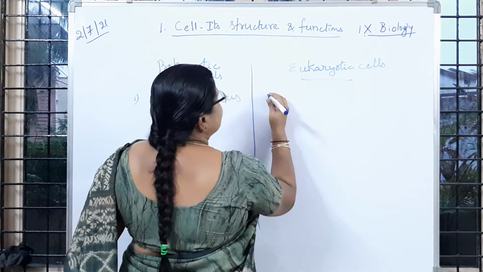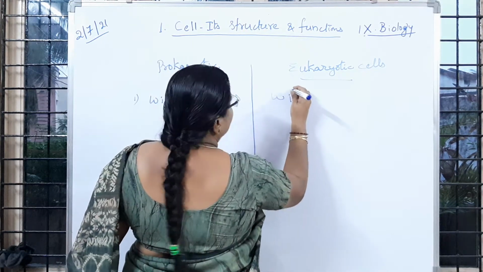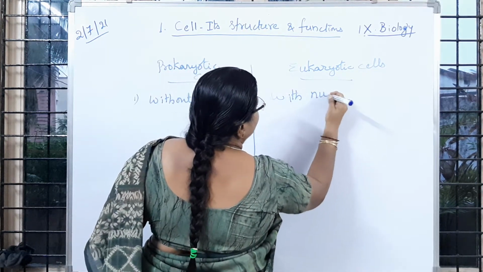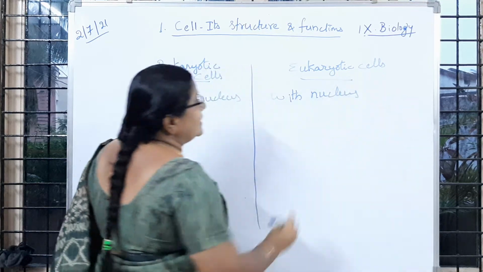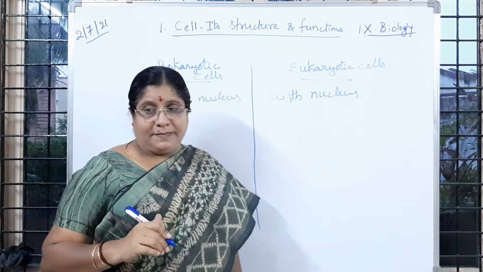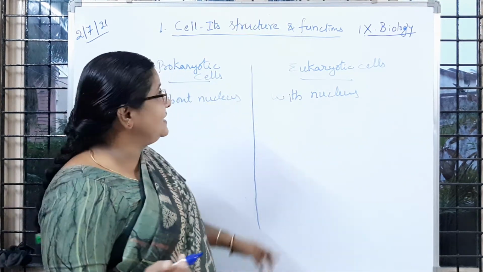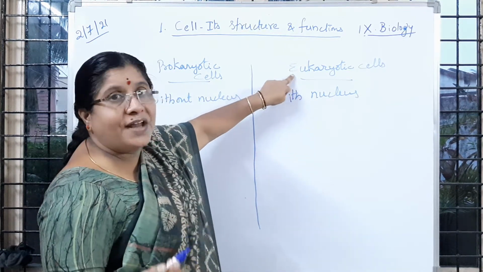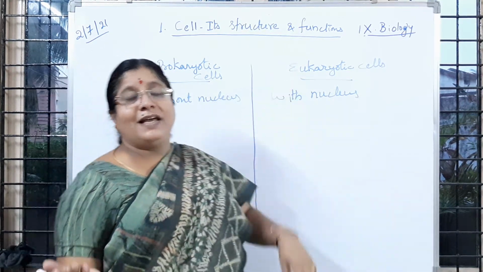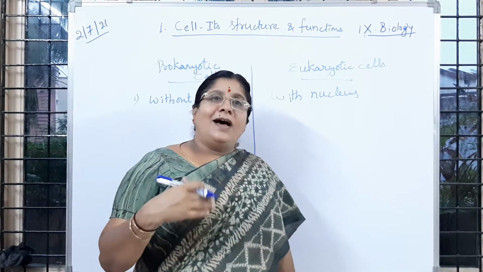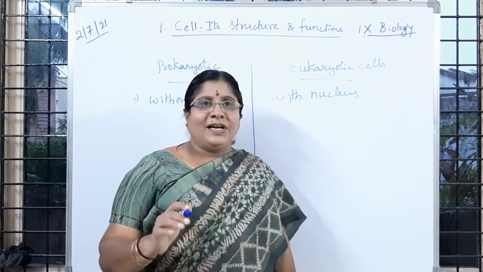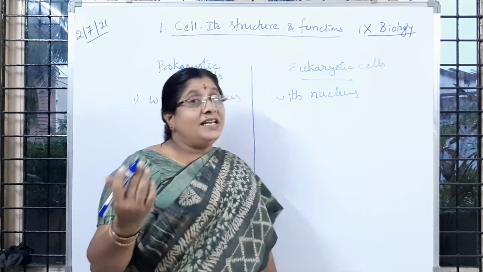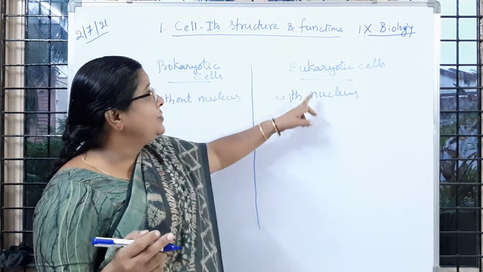Then eukaryotic cells means with nucleus. So these cells contain a nucleus in them. If a nucleus is present in them, then they are called eukaryotic cells. Like you can take a nerve cell or bone cell or blood cells, okay, WBC. Any other cell, if we observe, the nucleus is present.